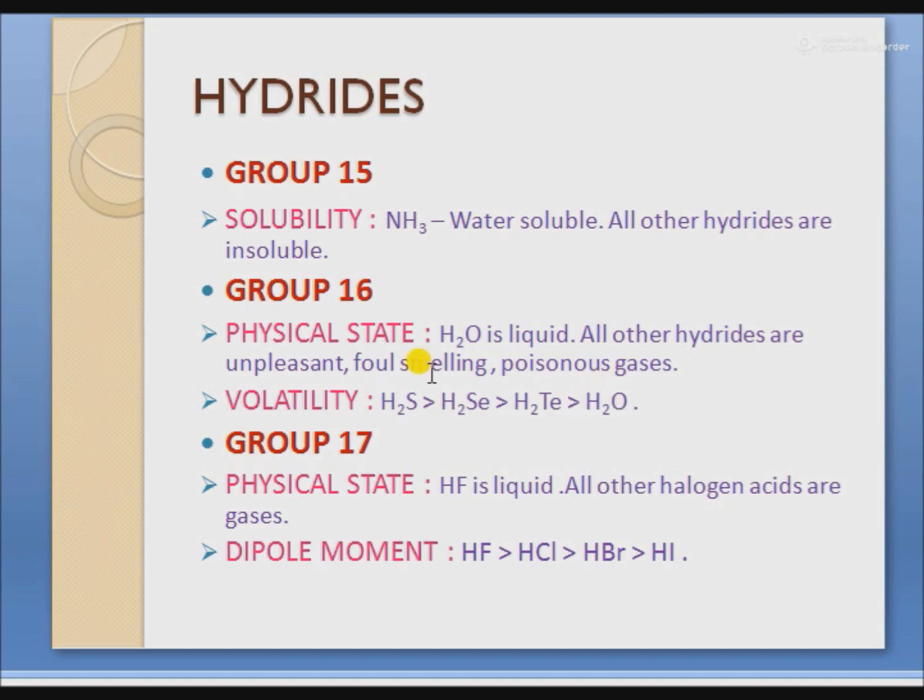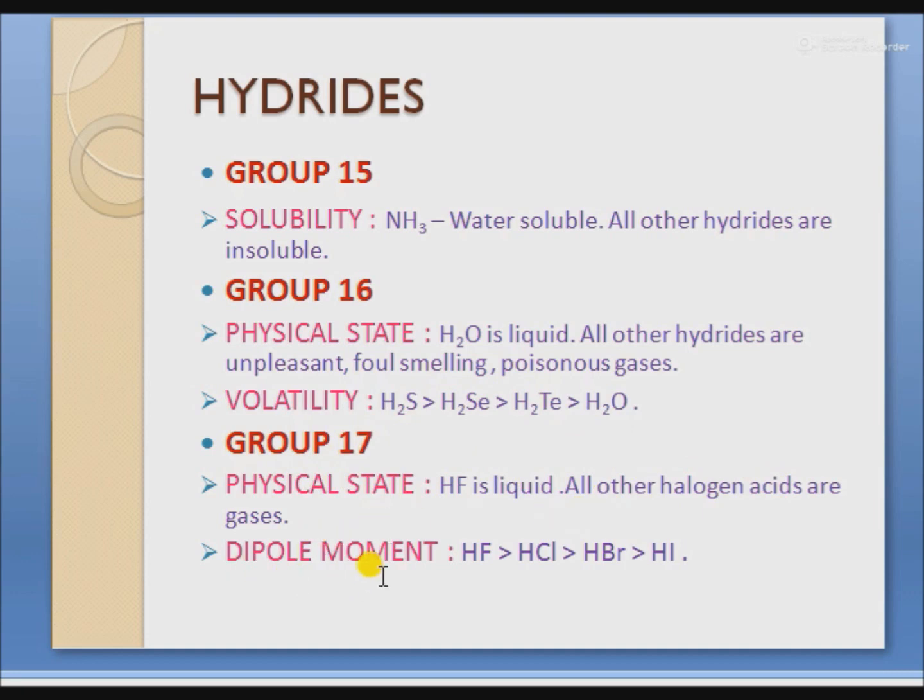And as we move from sulfur to tellurium, the size of the central atom increases and hence its tendency to vaporize also decreases. Next is group 17, physical state. HF is a liquid and all other halogen acids are gases.